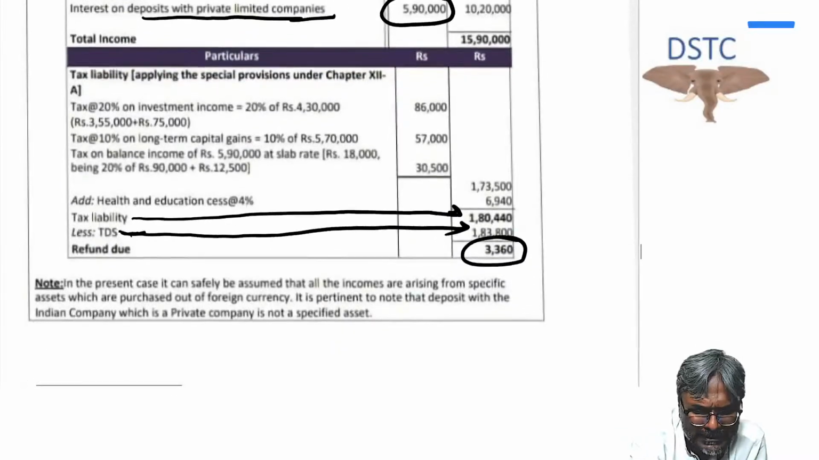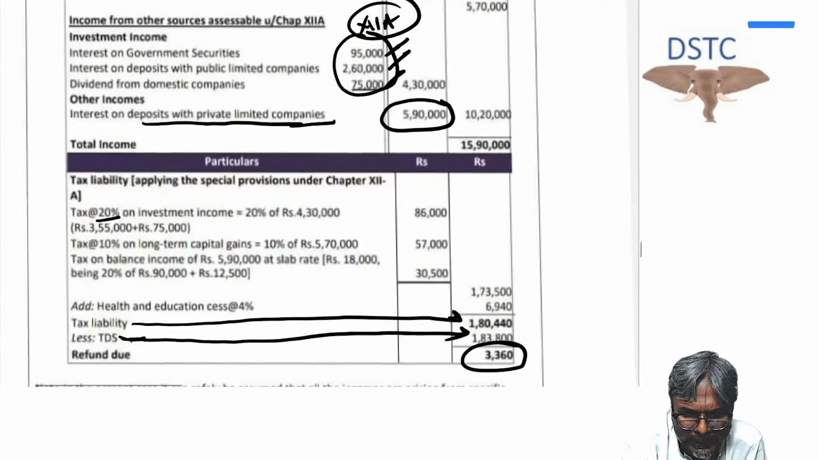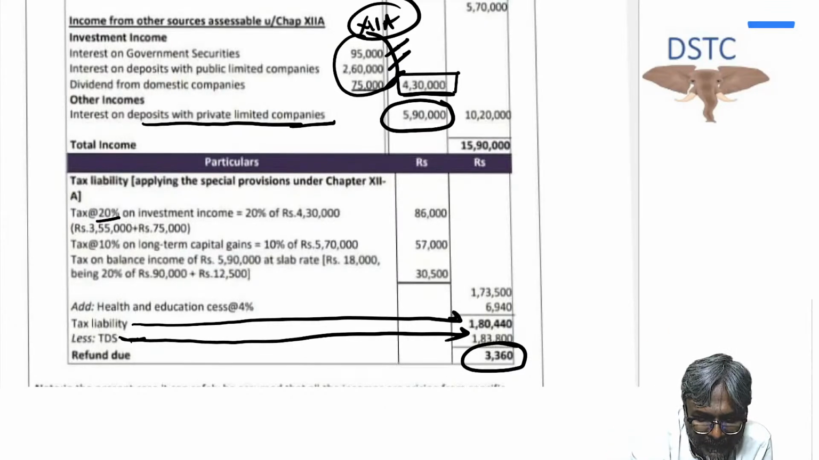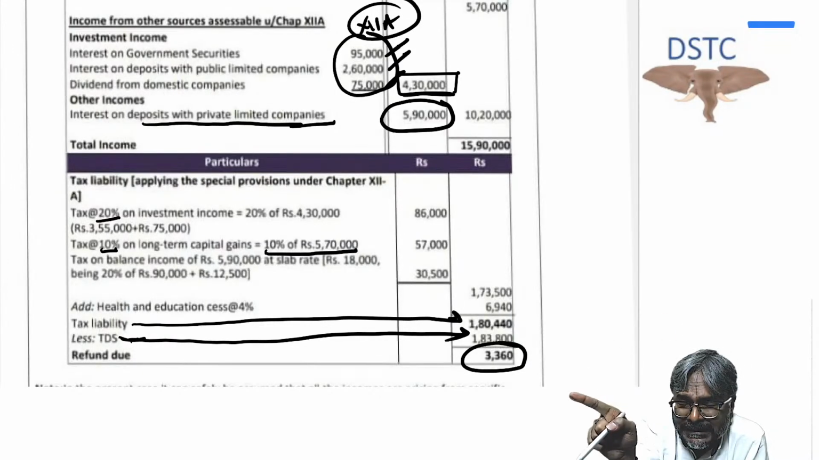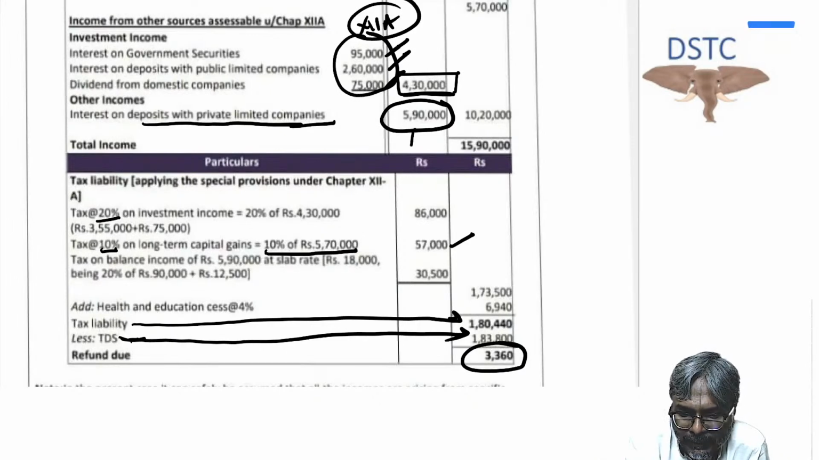So if you see the tax liability calculation, 20% is applied on 4,30,000. Can you see this? 4,30,000. These are from the specified asset, whereas 10% is applied on the long-term capital gains after deducting the expenditure on transfer. So 57,000. And balance, what is the balance? Balance is this 5,90,000 only, which is on the slab rate.